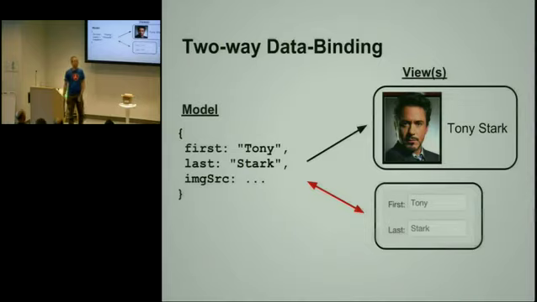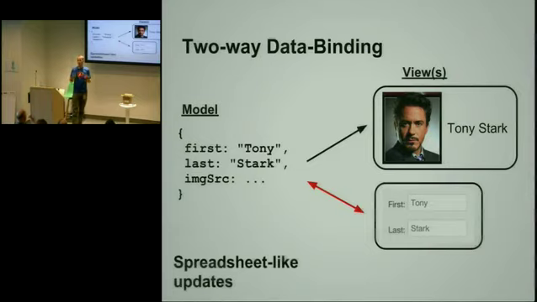And as we see, it's populated with the same values, so the first name and the last name. And as I change the values in these fields, the model will update automatically. And that change will propagate back to the original template, and it will also update the view that is bound through the one-way data binding.